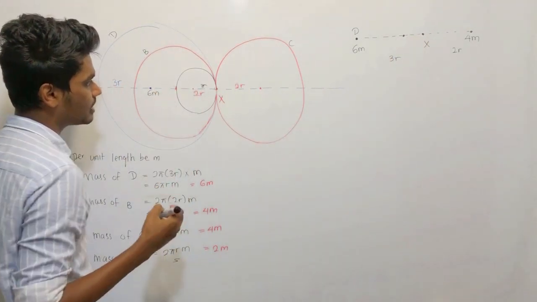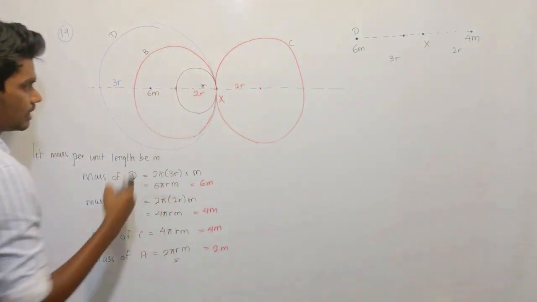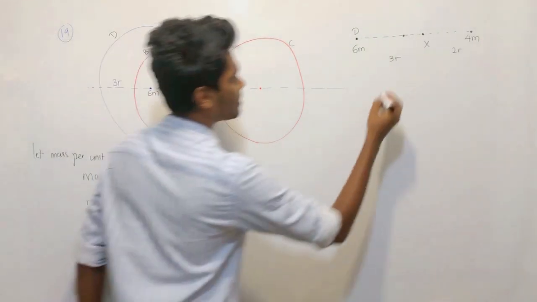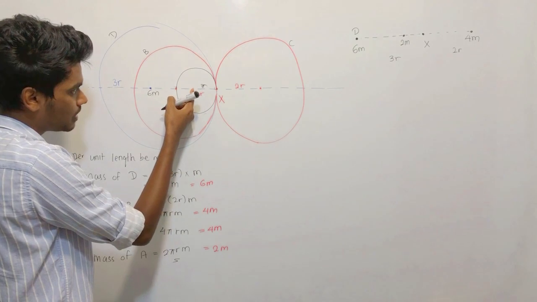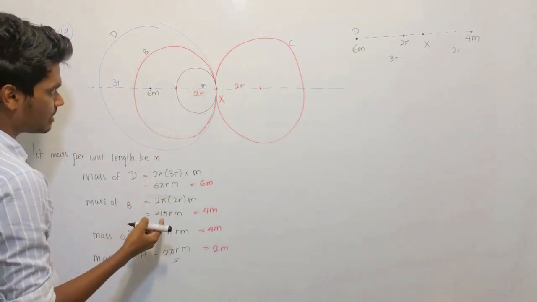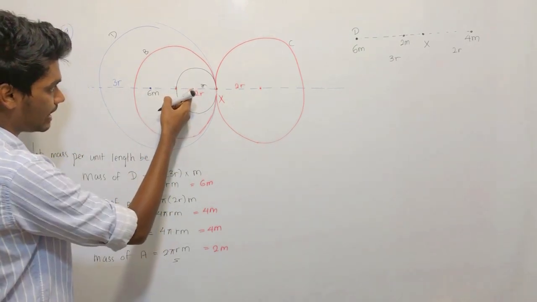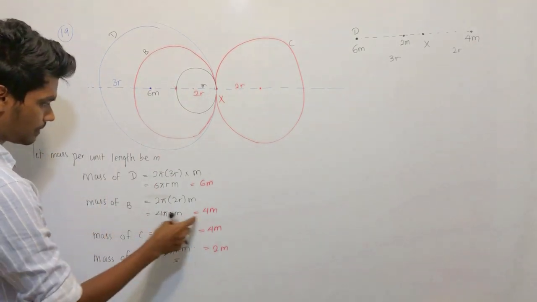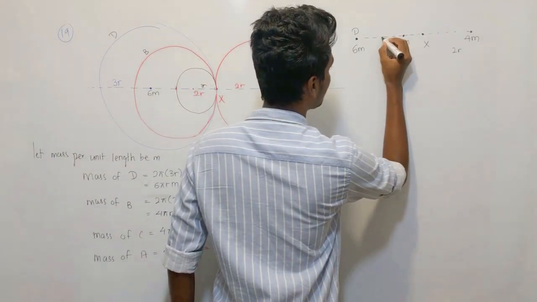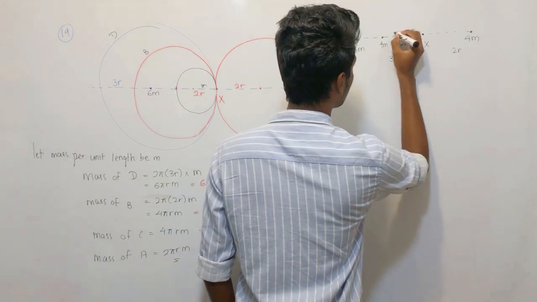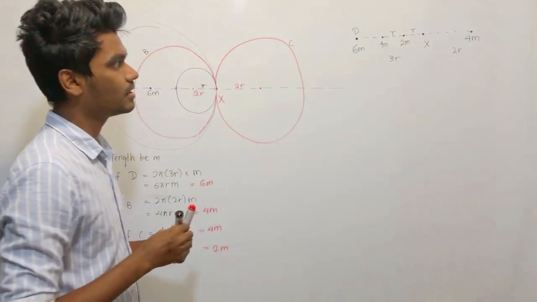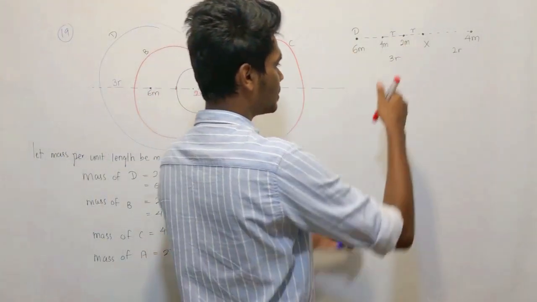From x at r distance, A is there, 2m is there. From x at r more distance, B is there, 4m. This is r, this is r. So my particle system is completed.